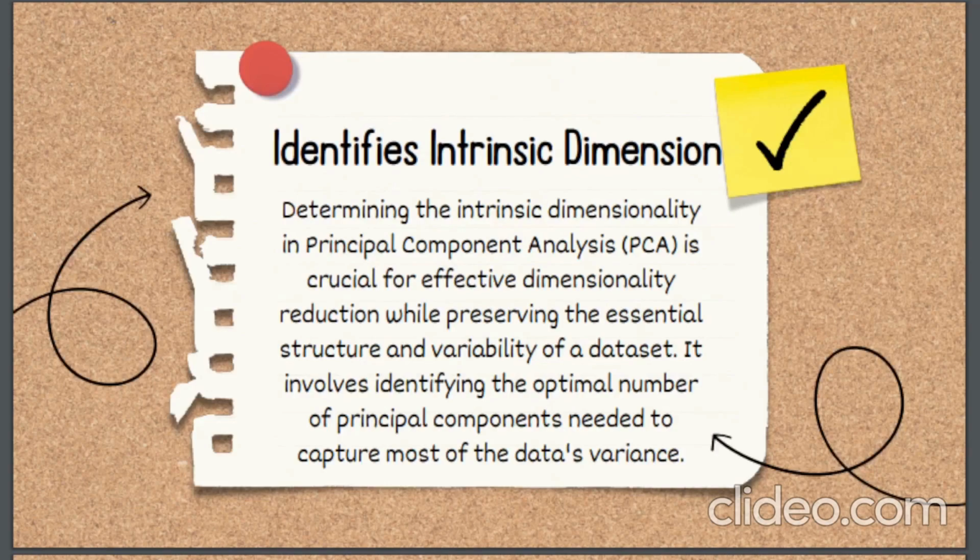First step is to identify the intrinsic dimension. Determining the intrinsic dimensionality in principal component analysis is crucial for effective dimensionality reduction while preserving the essential structure and variability of a dataset. It involves identifying the optimal number of principal components needed to capture most of the data variance.